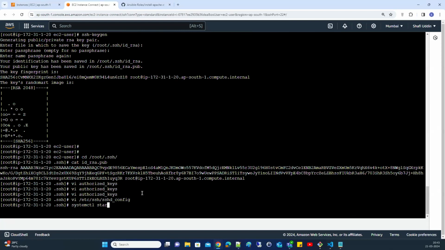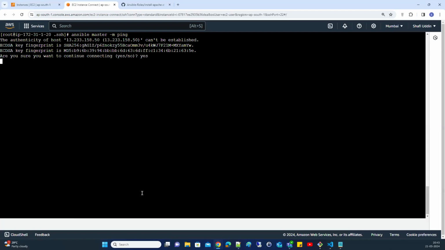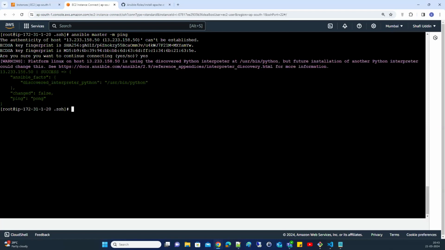Service start, right? Restart, sorry. So now if you verify Ansible master -m ping, yes, let me check. I'm able to connect. That means I'm able to ping, right?